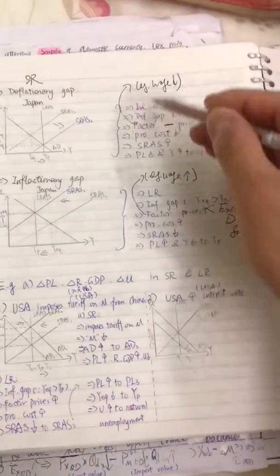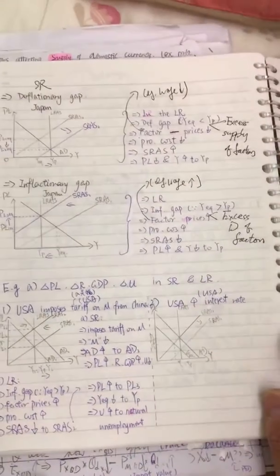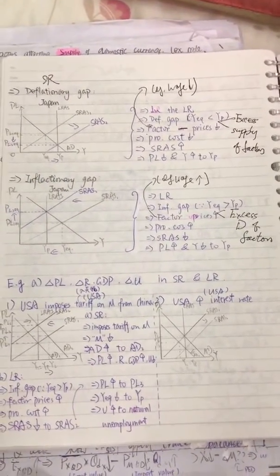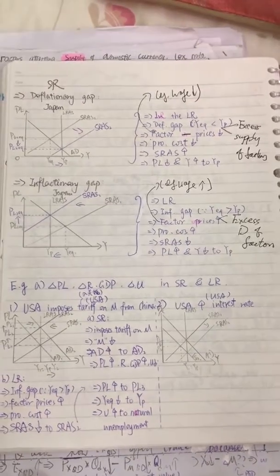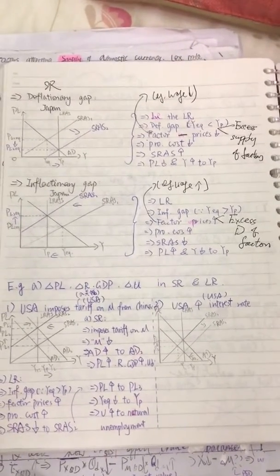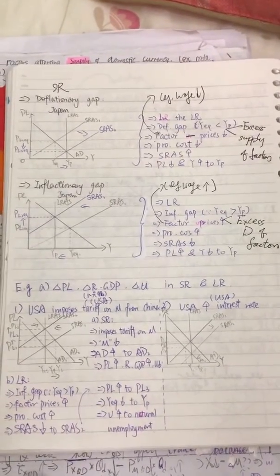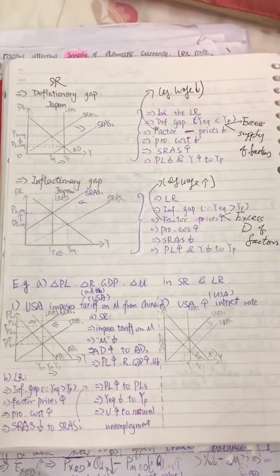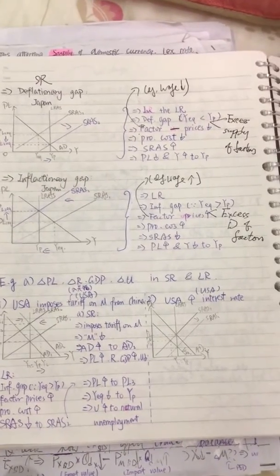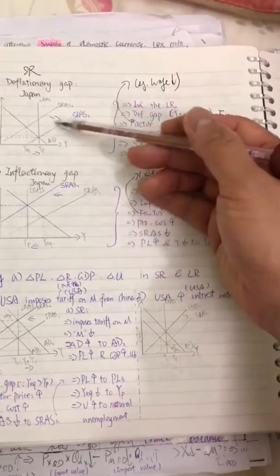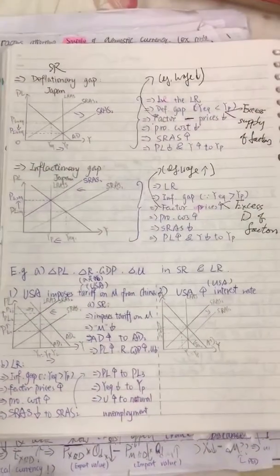Now, all this mechanism is basically a market adjustment. So we need time to adjust, and the government actually does nothing. We just adjust by the free market. So then Y will always go back to the potential GDP, and finally the three curves will intersect at the same point. All right.